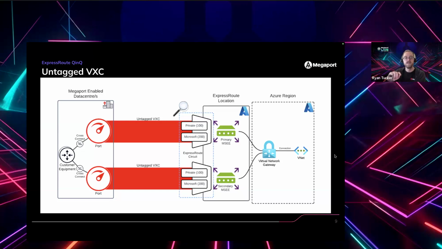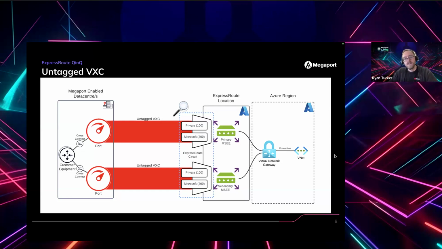The big caveat with this is that now that you have that untagged VXC connected to the port, that port is basically configured to send any traffic that arrives on the port down this one VXC, so you can't create any other VXCs off of that port. That's the big limitation.